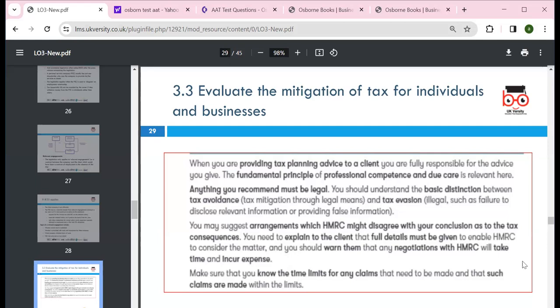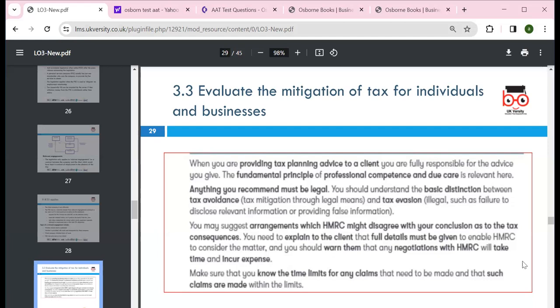Anything you recommend must be legal, in the law. Tax avoidance is legal but tax evasion is illegal, and it must be ethically and morally correct as well, not just legal. HMRC might disagree with your conclusion, so you need to explain the tax consequences to the client, and full details must be given to enable HMRC to consider the matters.